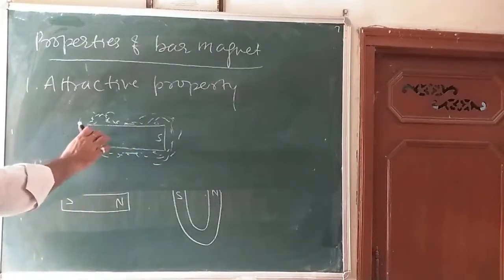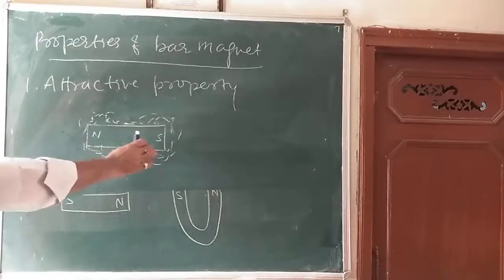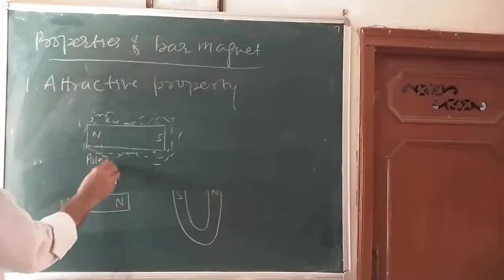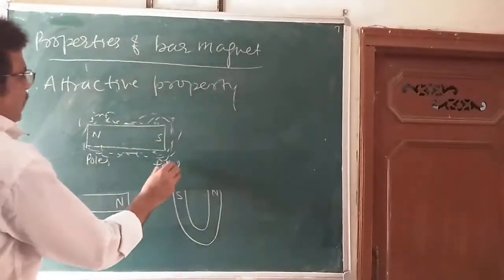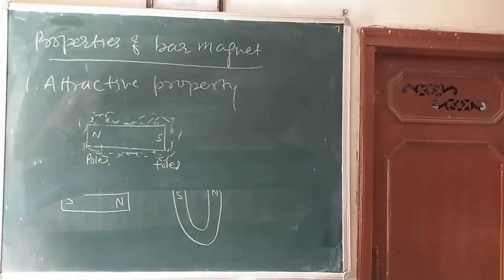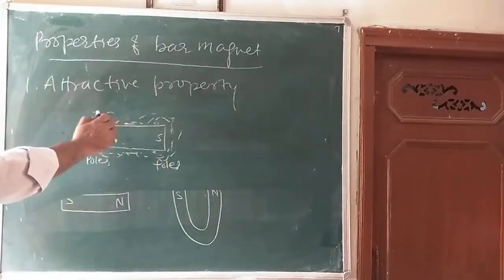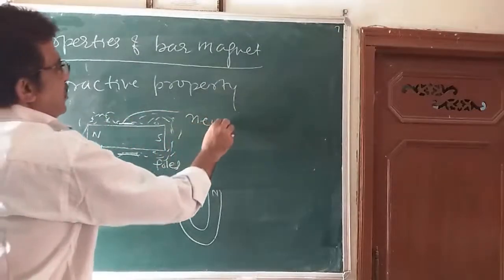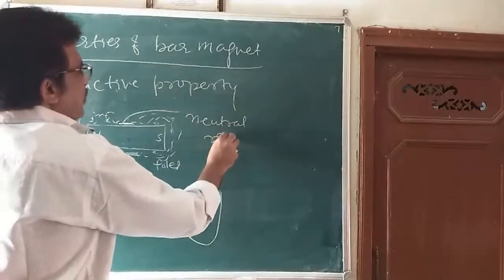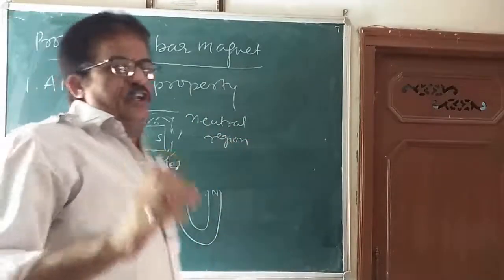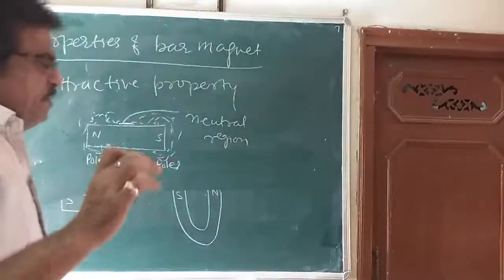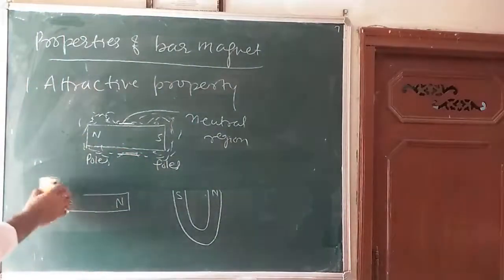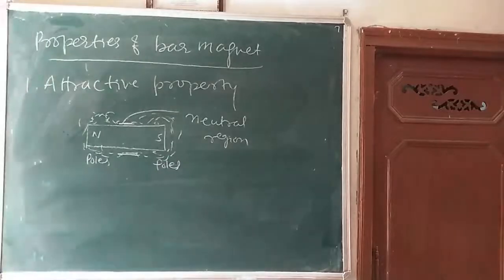The places in a magnet where the attracting power is maximum are called poles. So these two points are called poles of the bar magnet. While the places of minimum attracting power, this region, is called the neutral region, where the magnetic field is weak. Now, dear children, you can see and draw this figure.